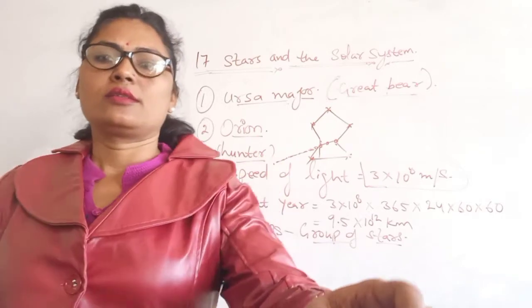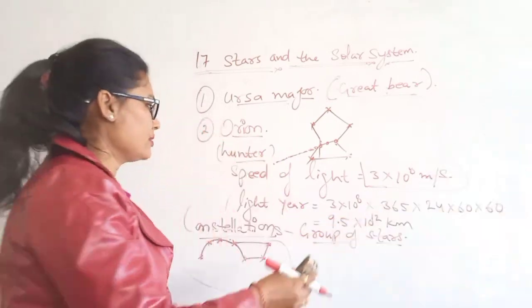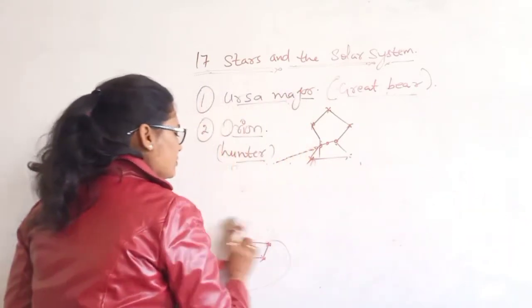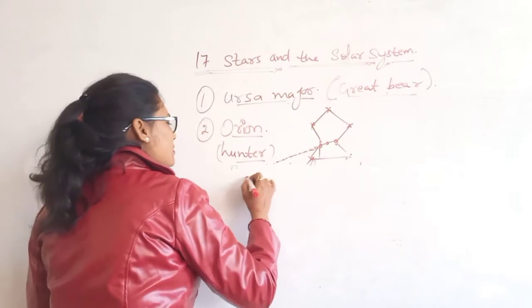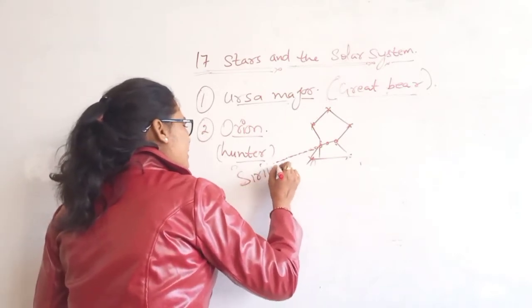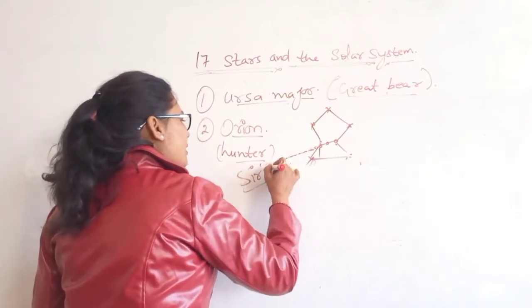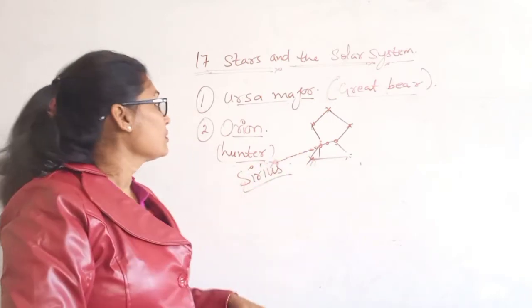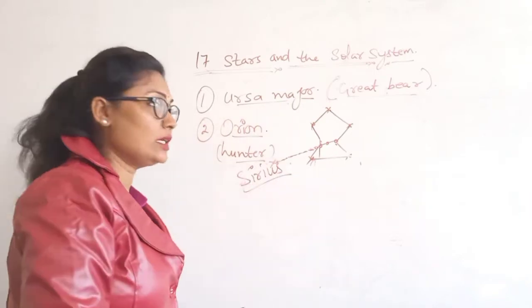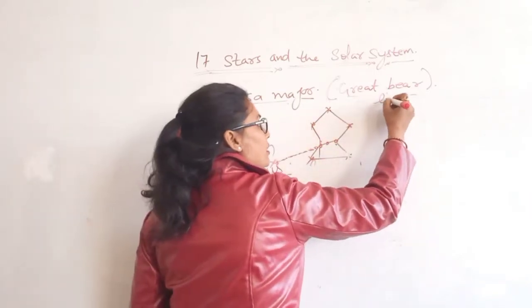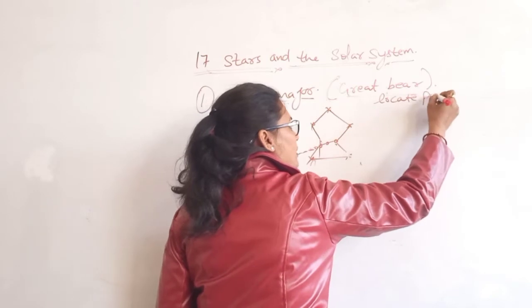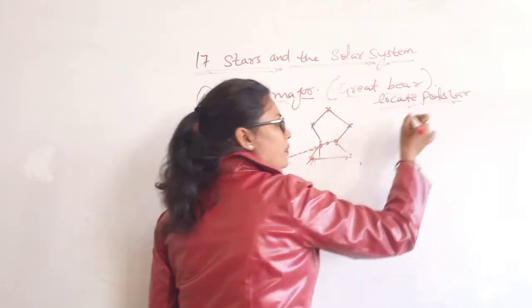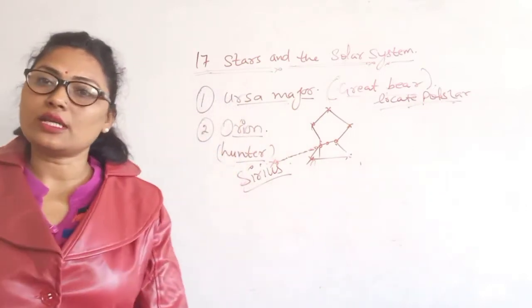Here we can locate Sirius. So we can locate Sirius with the help of Orion, and with the help of Ursa Major we can locate the pole star. And the pole star is the stationary star.